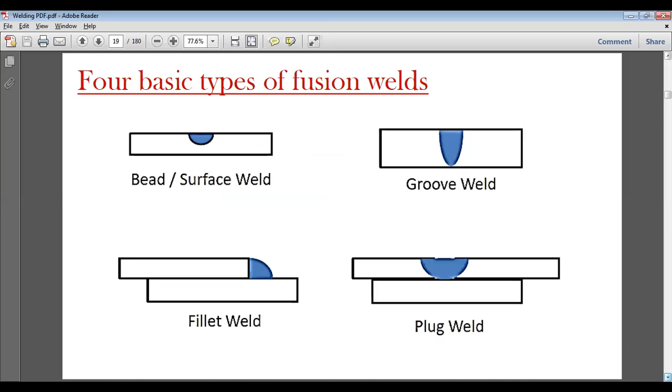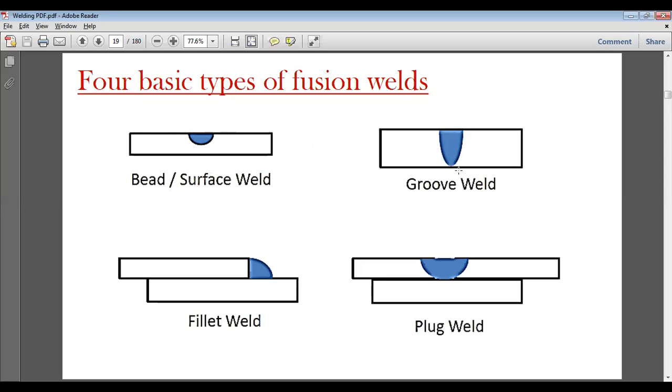Then come four basic types of fusion welding. So how fusion is created, how weld is generated. Here we can see bead or surface weld. You can see we produce a bead all along the surface. This is called bead or surface welding.